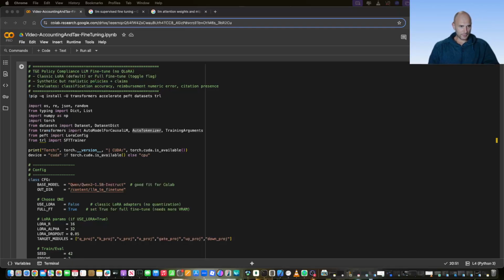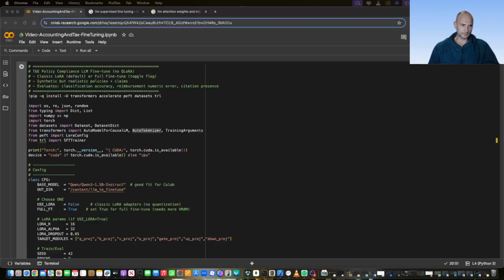What if we could train an AI model to read the policy text itself and then automatically judge claims against it? That's exactly what we're building here, a policy-aware AI assistant. And we're doing this using a large language model, a very simple large language model, not very advanced, not as advanced as something like ChatGPT would have, or Grok, or the one from Google.